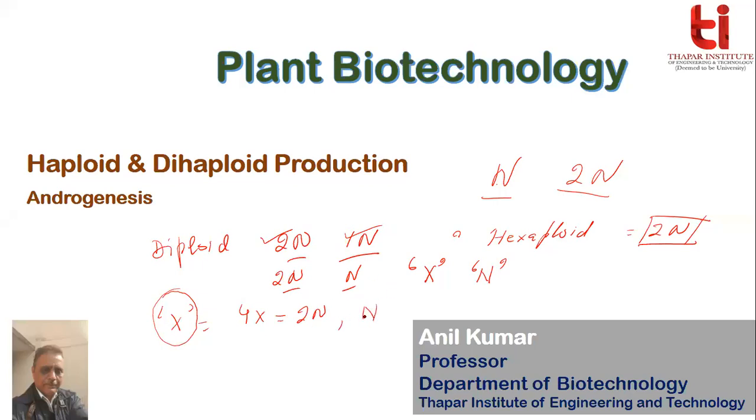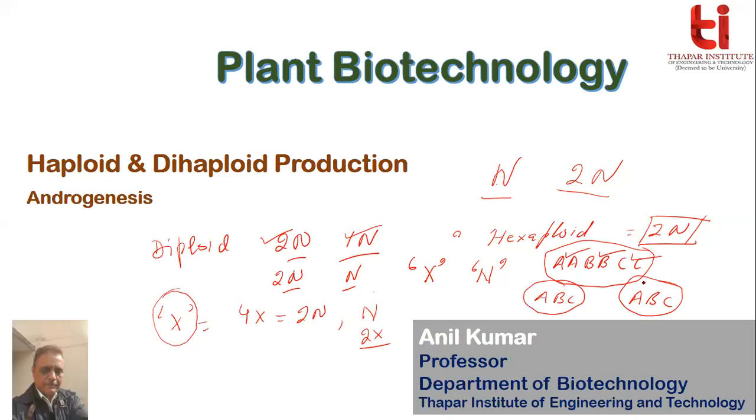Haploid we call 1n, although for a tetraploid, haploid is equal to 2x. So that is what happens in case of wheat. Hexaploid wheat is written as AABBCC. That means 2 sets of chromosomes from the A group, 2 sets from the B group, and 2 sets from the C group of wheat. When it forms gametes, it forms ABC. So 1n is equal to 3x.